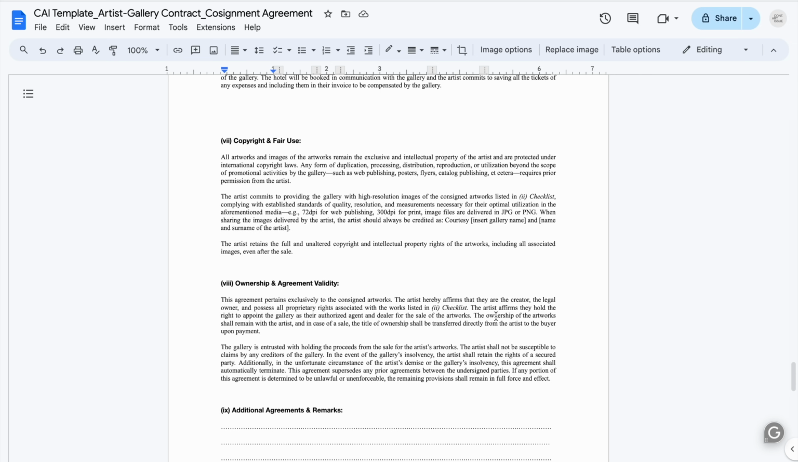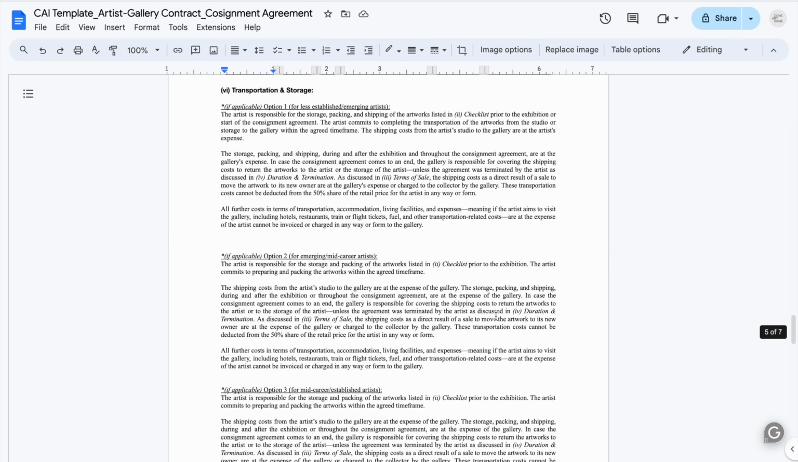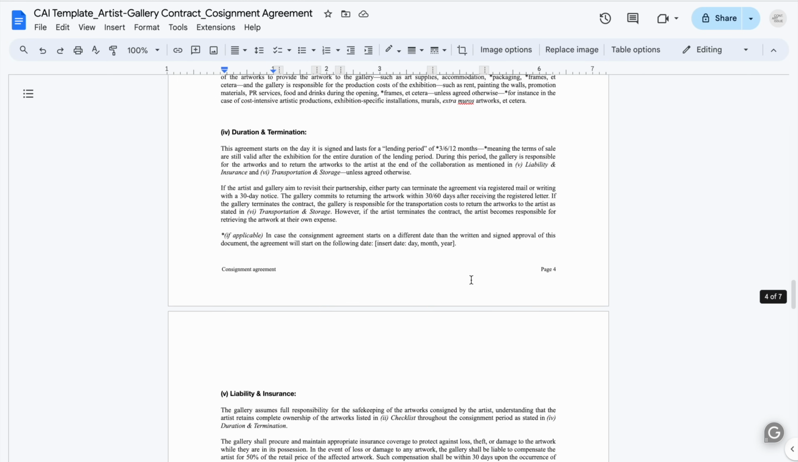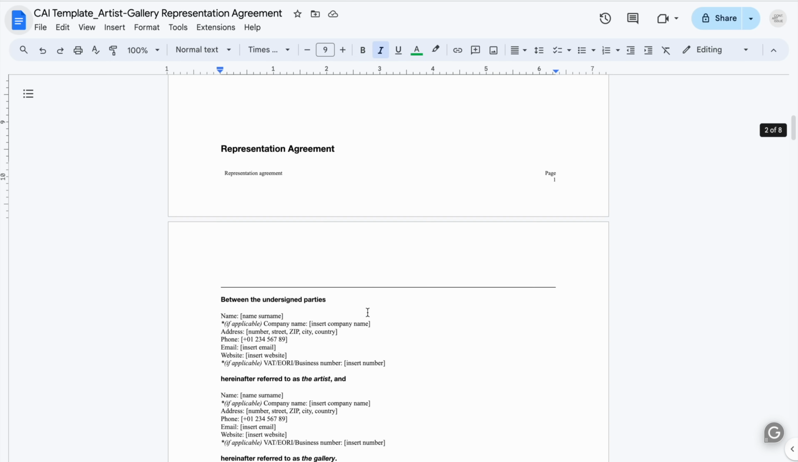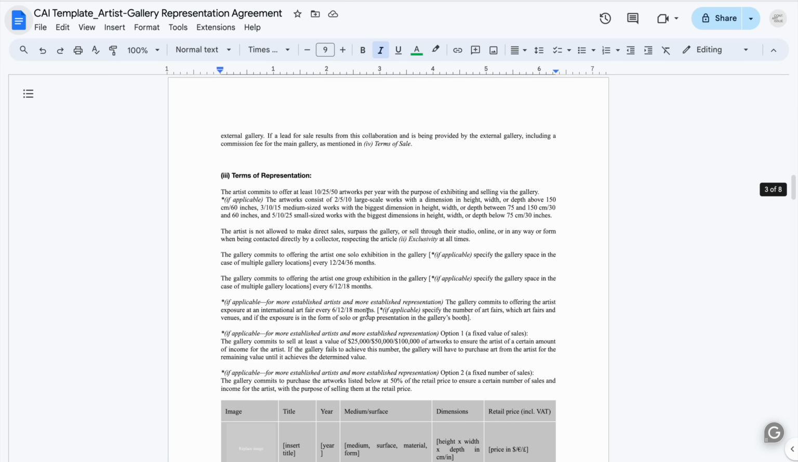So these things are very, very useful to be aware of, to put you in the right direction, to make a good agreement with the gallery. The same applies with the representation agreement. For instance, here with the terms of representation, it all depends on how established you are.